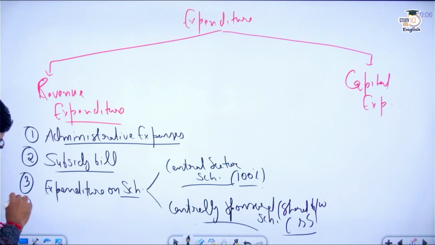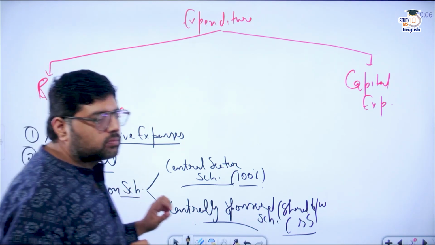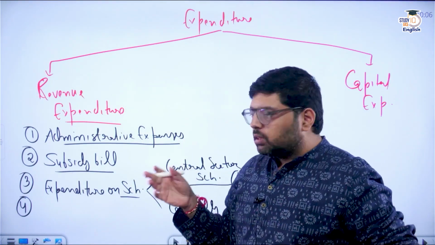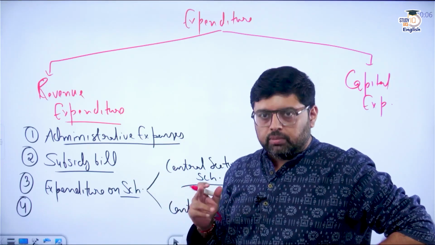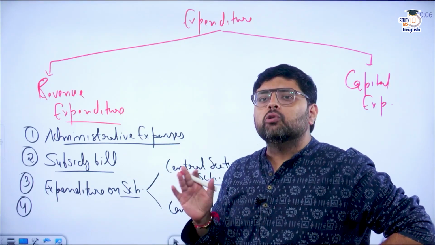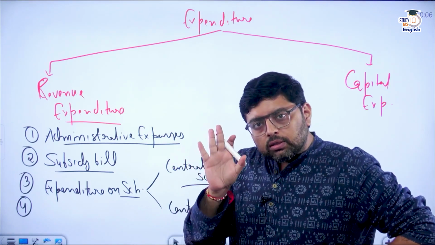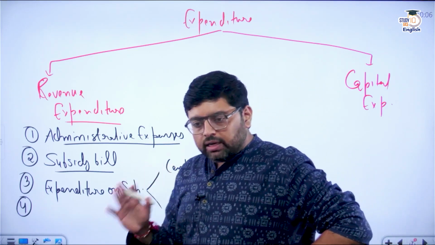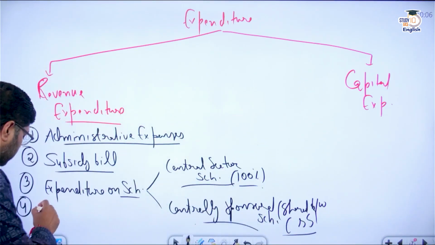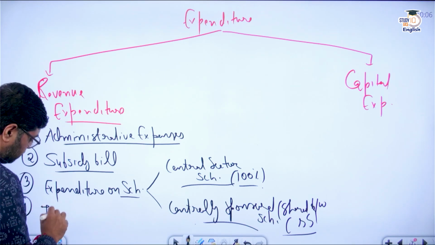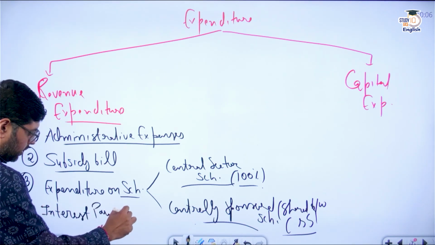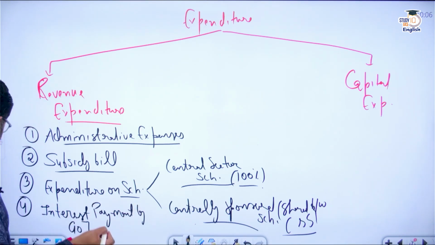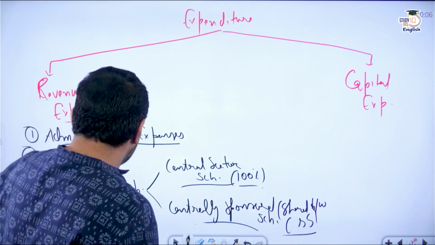Next, apart from this, as we have seen, the government of India also used to take borrowing, or you can say principal amount. Now, the government also has to pay interest on that. So whatever interest is paid by the government will become a part of revenue expenditure. You can say interest payment, or interest paid by the Government of India. So this is what you have to remember.